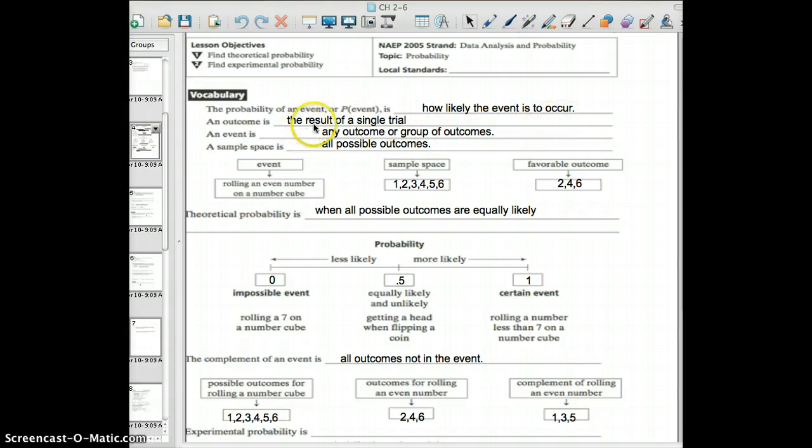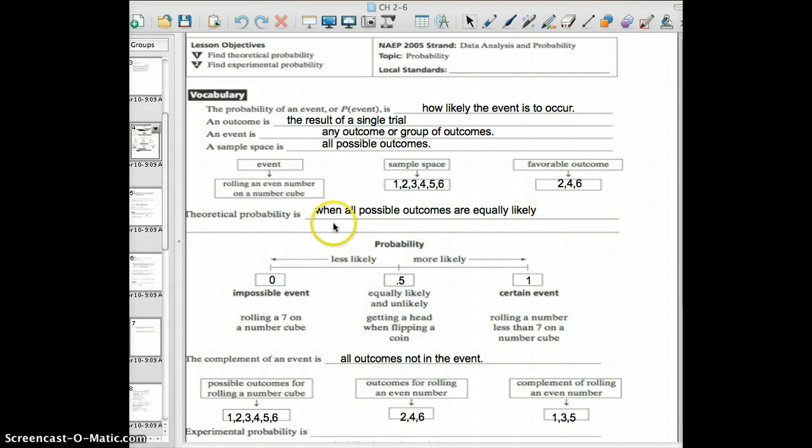An outcome is the result of any single trial. An event is any outcome or group of outcomes. And then a sample space is all possible outcomes. So let's look at one example here. We have the event of rolling an even number on a number cube. That's the event. The sample space are all the numbers in the number cube. And then the favorable outcomes are those even numbers, 2, 4, and 6.